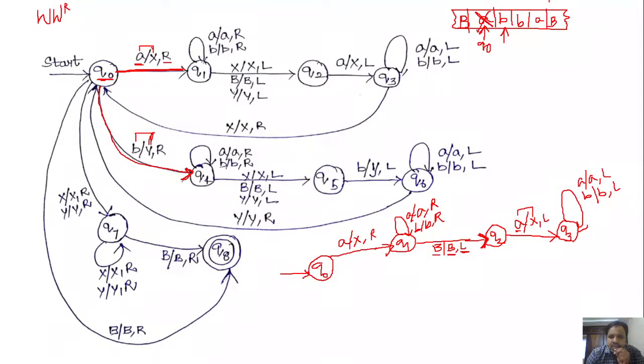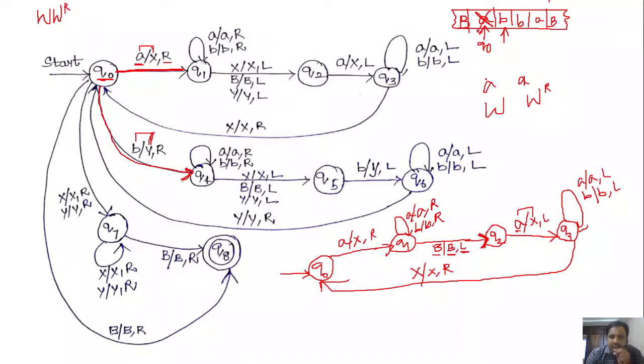The moment we get x, we have to shift towards the right to obtain the next character, right? So in q3, while moving the head towards left, if we get x, what do we have to do? If we get x, keep that x as it is and move the head towards right. So by this part of the transition diagram, we are comparing a symbol in W with a symbol in W power R. We are matching those symbols, right?